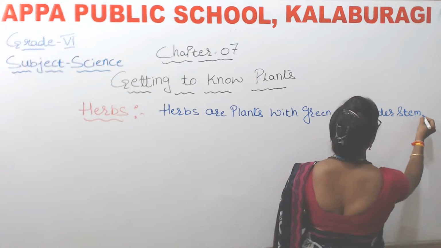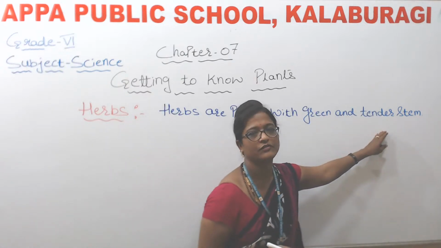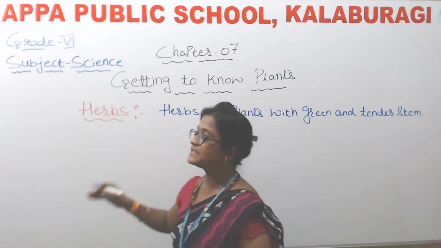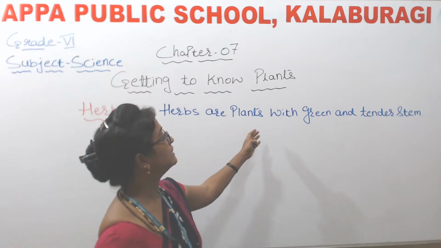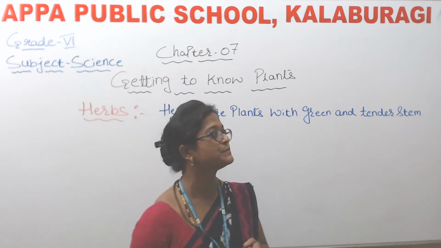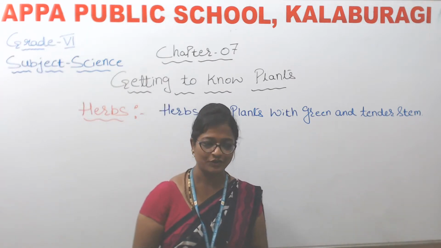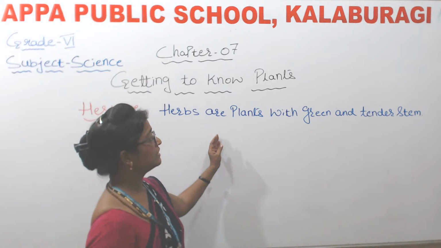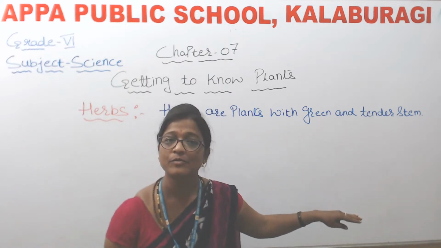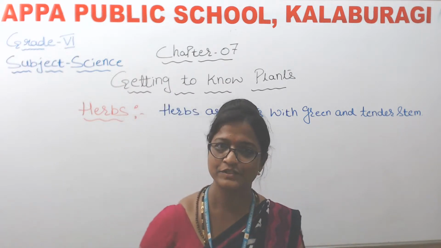Okay, tender means soft. So how will the herb plants be? The stem of the herbs will be tender, very soft, isn't it? And which color will they be? They will be green. Okay, the stem of the herbs will be green and very soft.